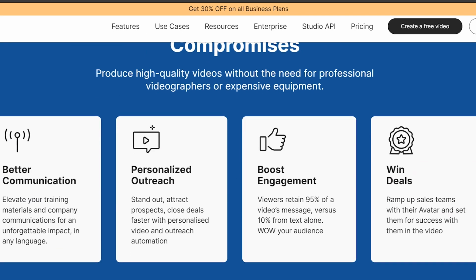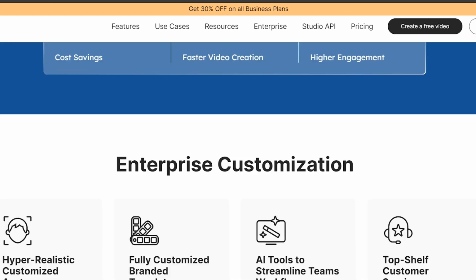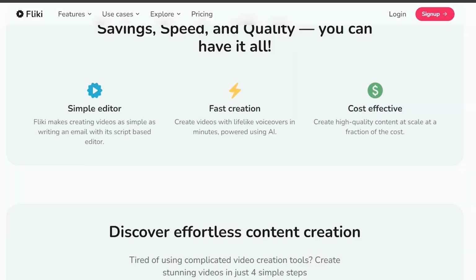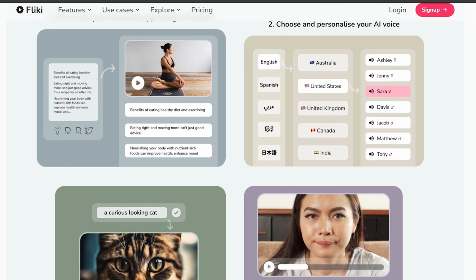In conclusion, both Fliki AI and Hour One are excellent AI video generators, each with its own set of unique features and benefits. The choice between the two ultimately depends on your specific needs and preferences.